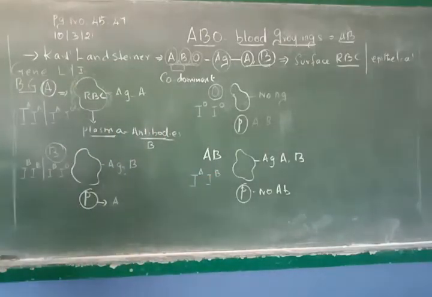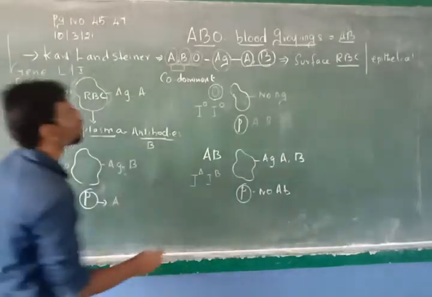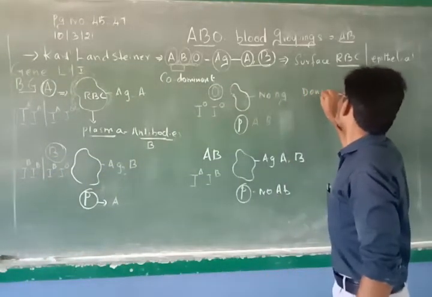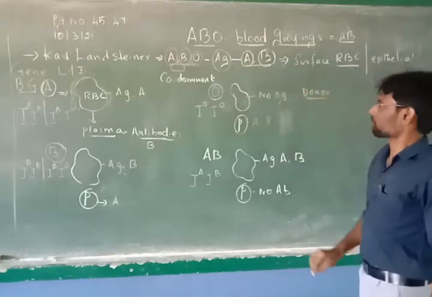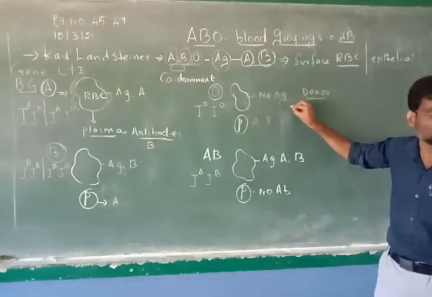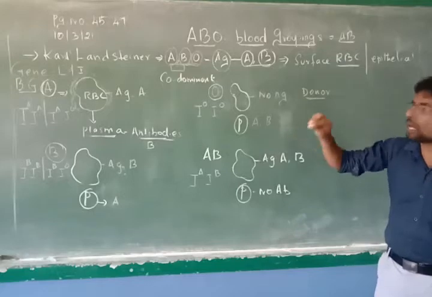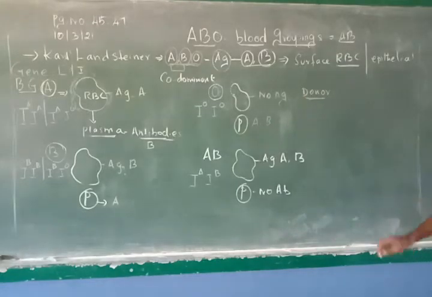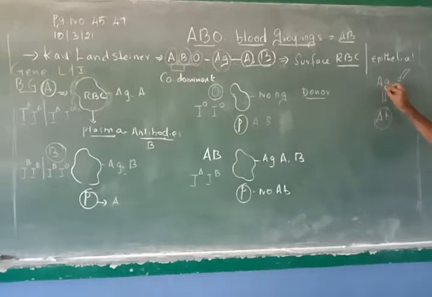Clear? Now, O blood group is called universal donor. Universal donor means they don't have antigen at all in their body, in their RBC. Whenever antigen comes from outside into the body, your immune system synthesizes antibodies in order to fight this antigen.